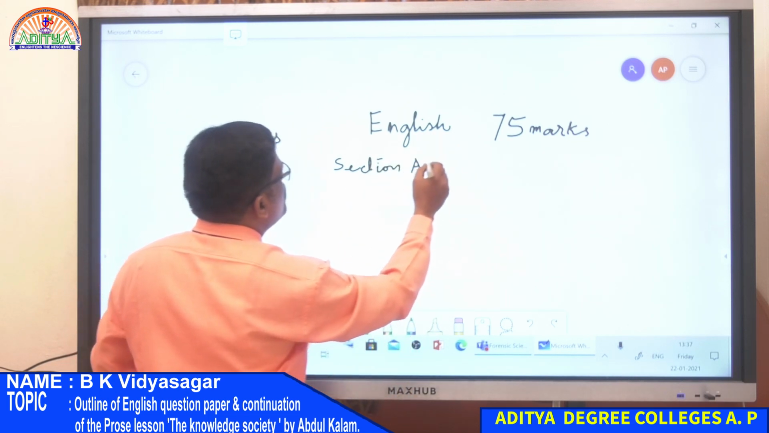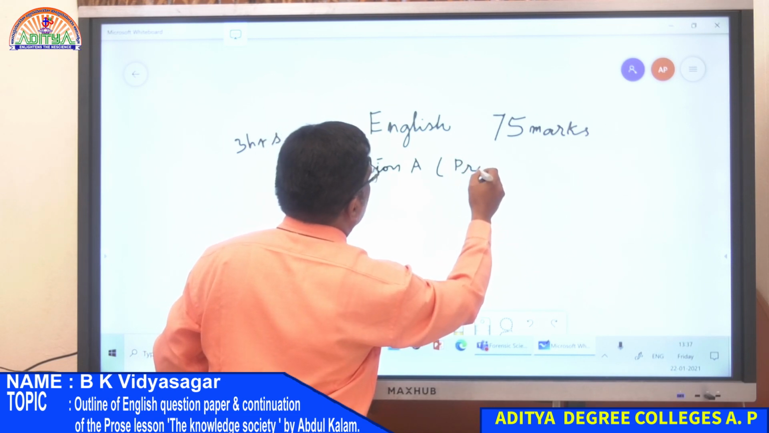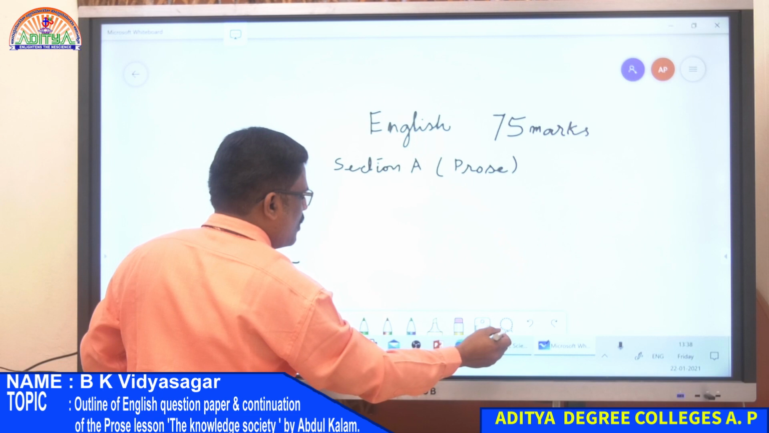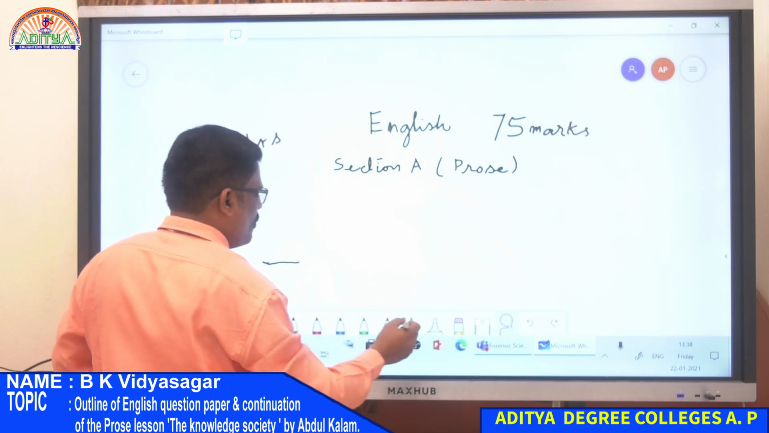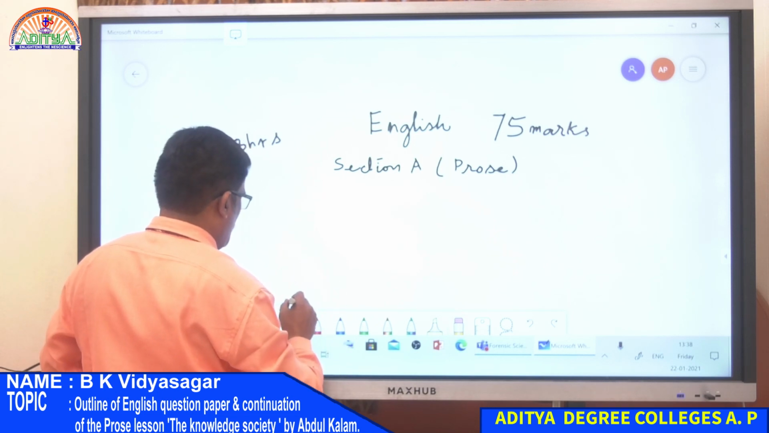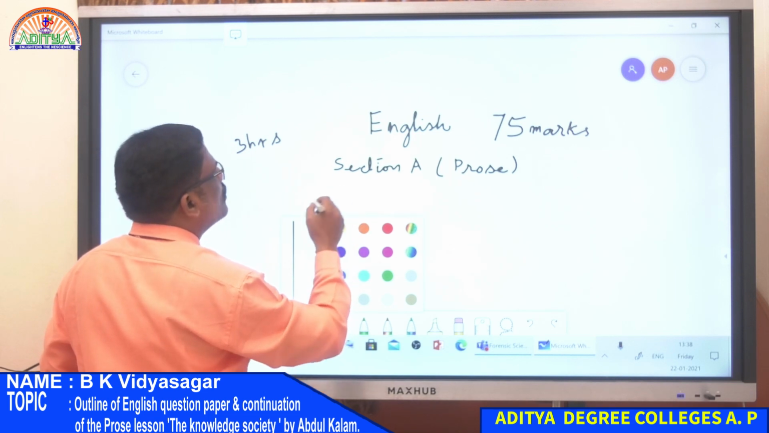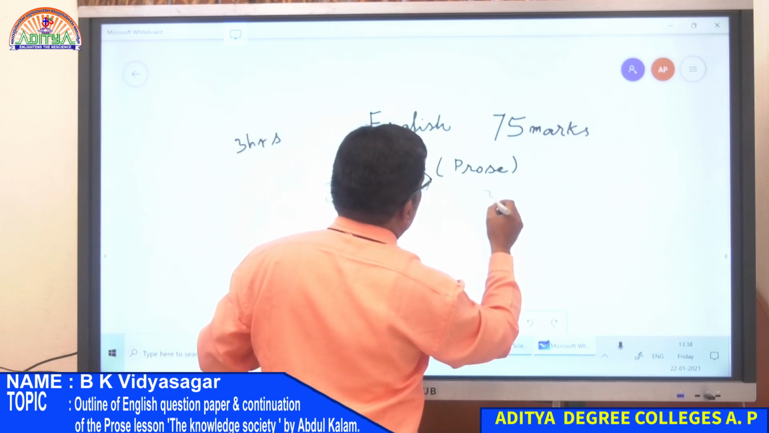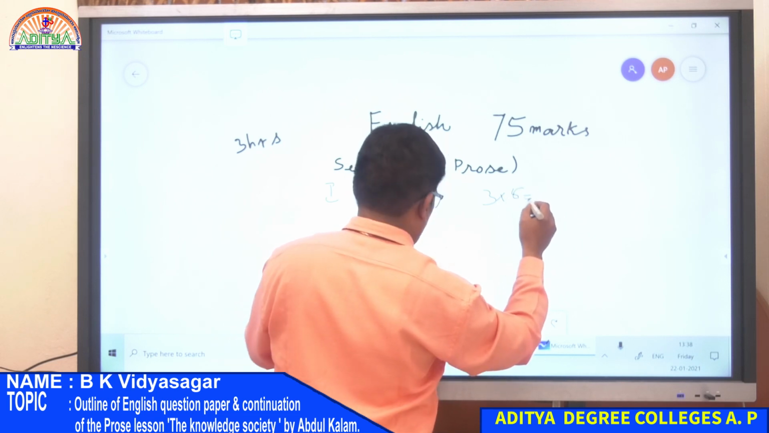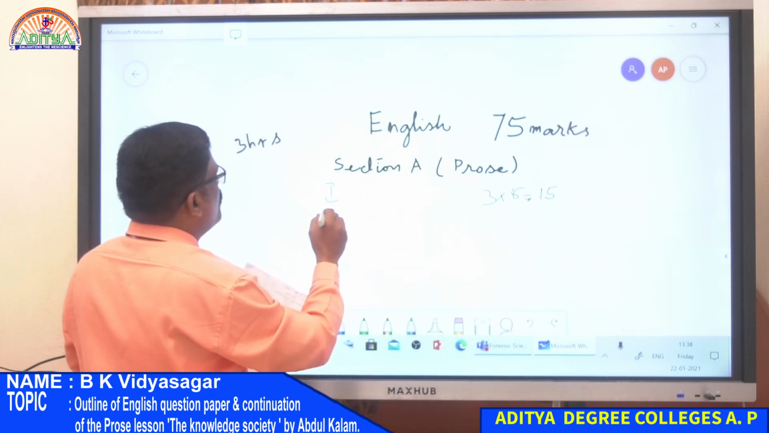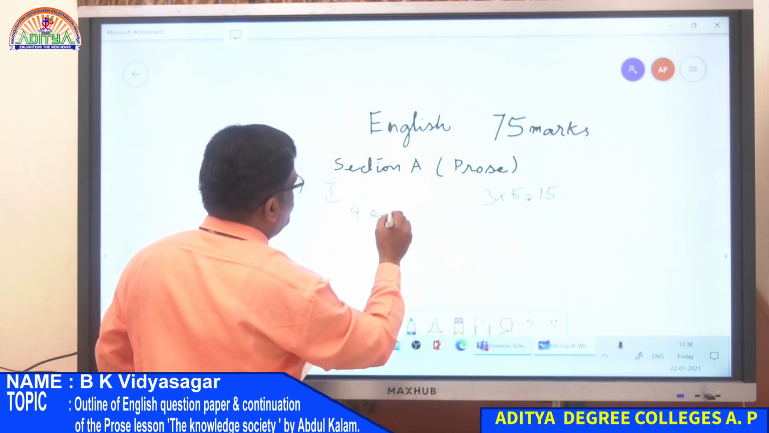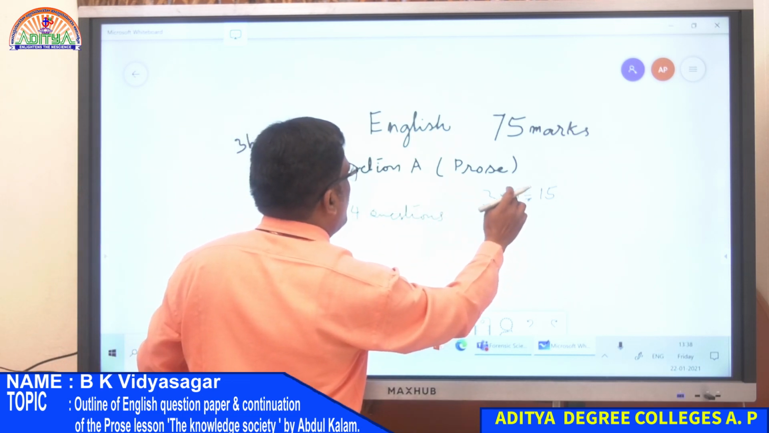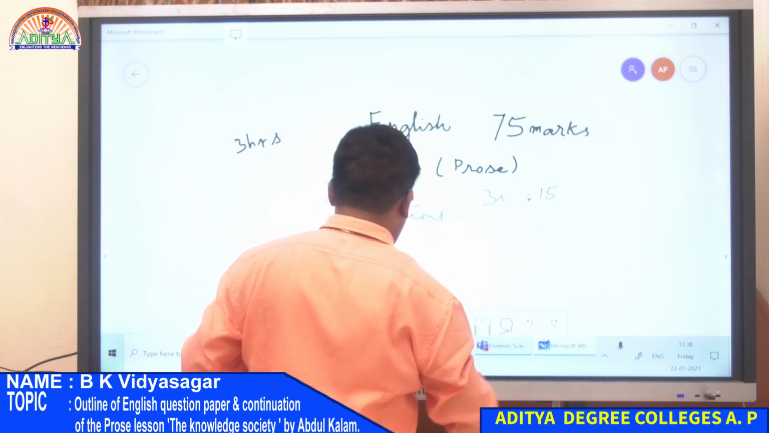Section A is prose. So 3 into 5, 15. They'll give you a total of 4 questions, and out of 4 questions you have to answer 3, and each one is 5 marks.